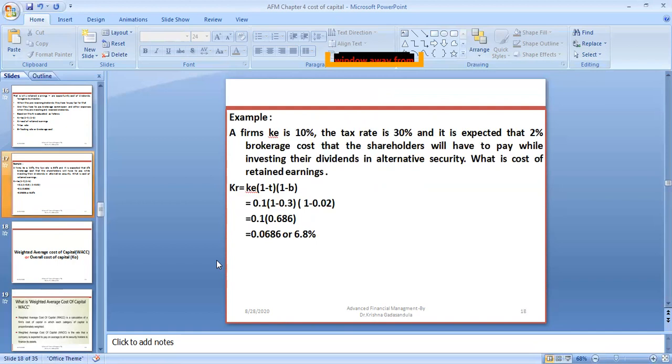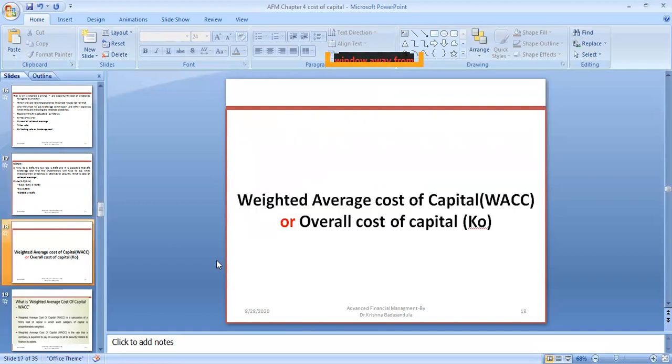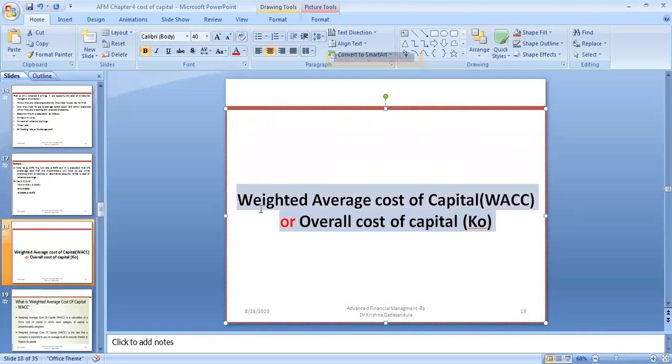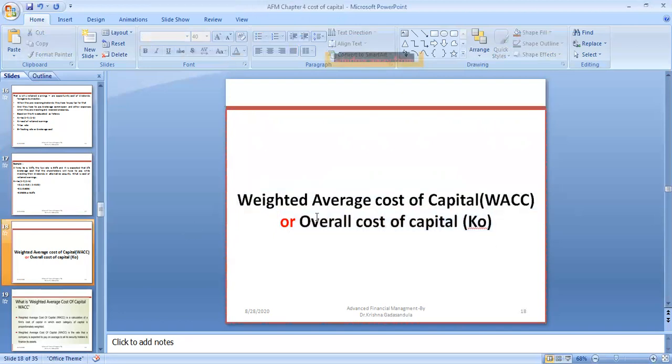And these are the individual sources of finance that we can calculate. The combination of all the finance sources, like cost of equity, cost of debt, cost of preference, and cost of retained earnings, gives you the weighted average cost of capital, or overall cost of capital. It is a combination of all the finance source costs that we can calculate at a time.